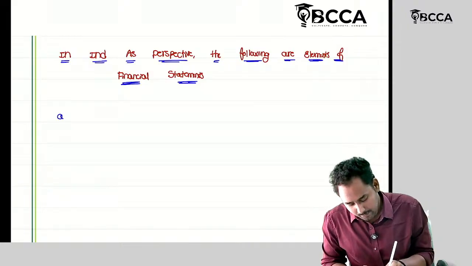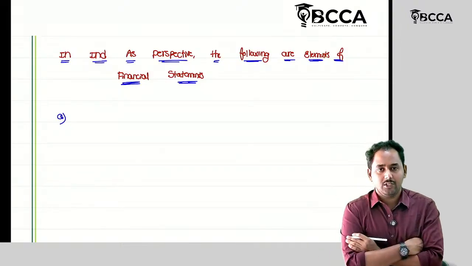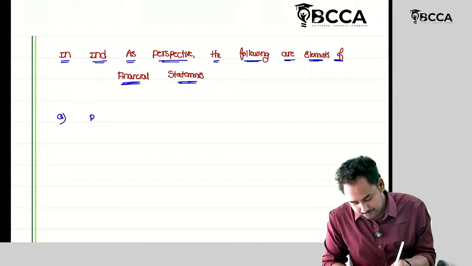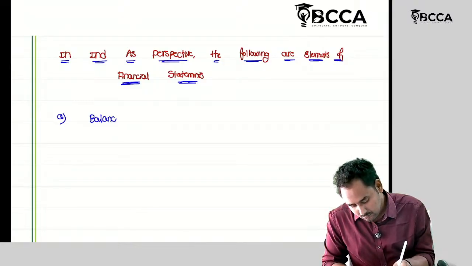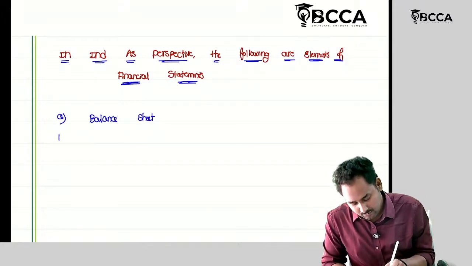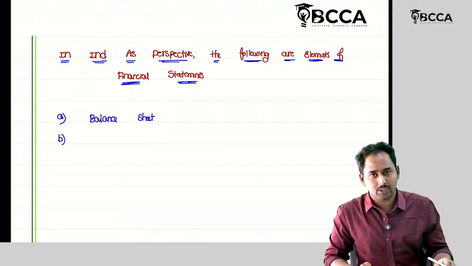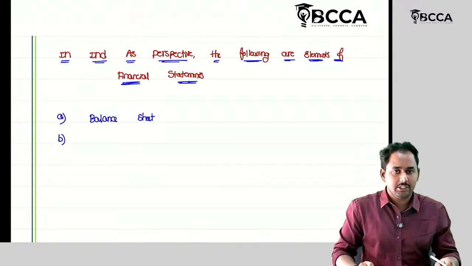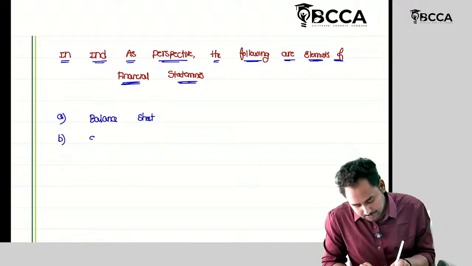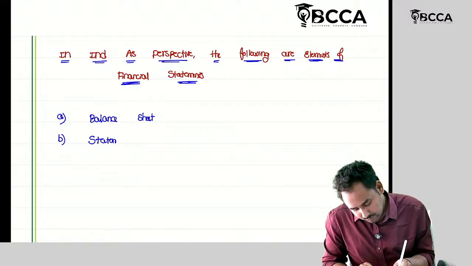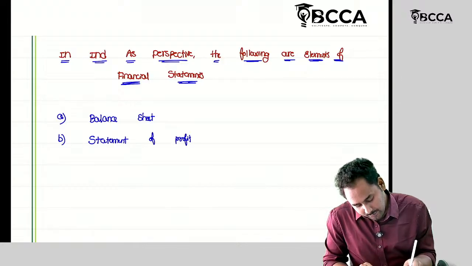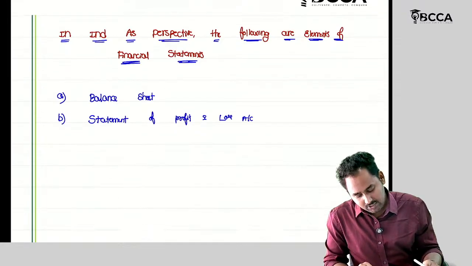So now we all know that the balance sheet is the first one. What is the second aspect? It's not profit and loss account, it's the statement of profit and loss account. Always you should use the words statement of profit and loss account. And what is the third element?